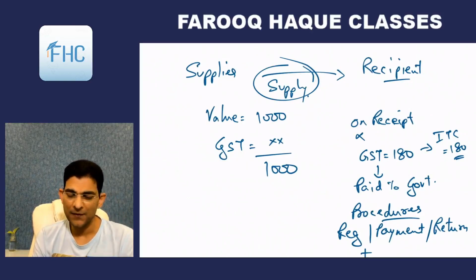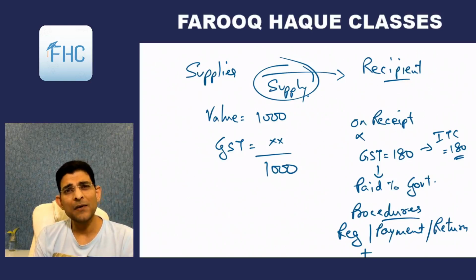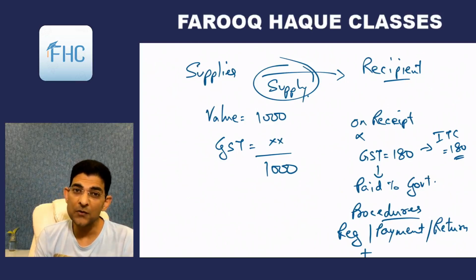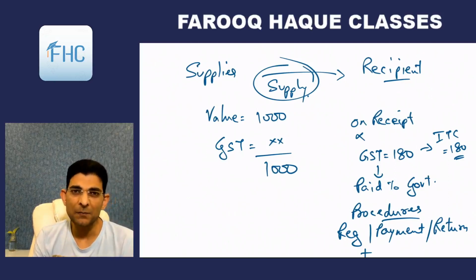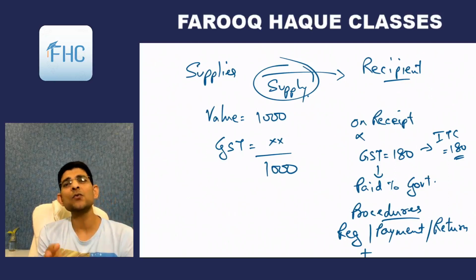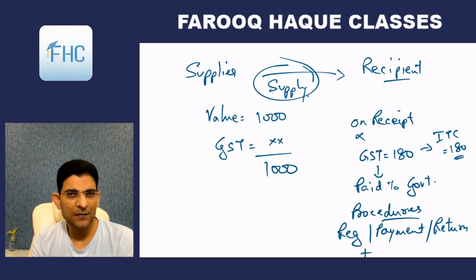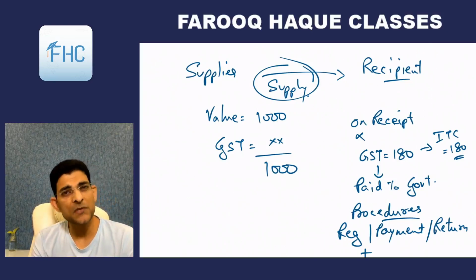Very simple thing. Instead of the supplier paying it to the government, the recipient will pay it to the government. And after all, the matter will remain the same, because anyways in forward charge what was happening, the supplier recovers it from the recipient and pays it to the government. So anyway the burden is falling on the recipient only. Now the supplier is excluded and the recipient has to directly pay it to the government. So in fact the procedure becomes simpler.